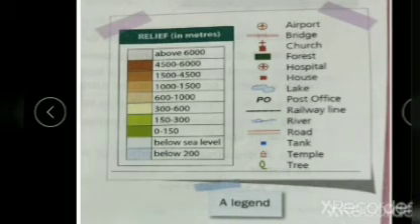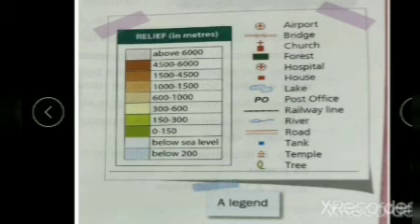Maps have some advantages over the globes. They are very small and handy, and they can be folded and carried easily to different places. Whereas in case of globes, they are big and they cannot be folded, right? So we cannot fold the globes and take them from place to place. Maps show small areas in greater detail, while a globe only shows what the earth actually looks like. So these are the advantages of using maps.